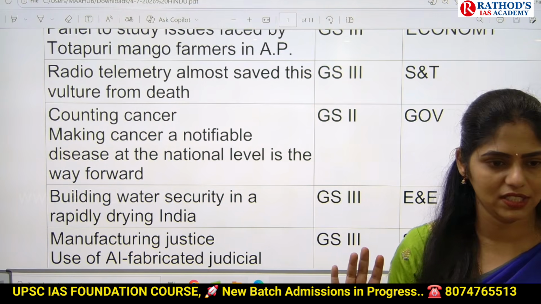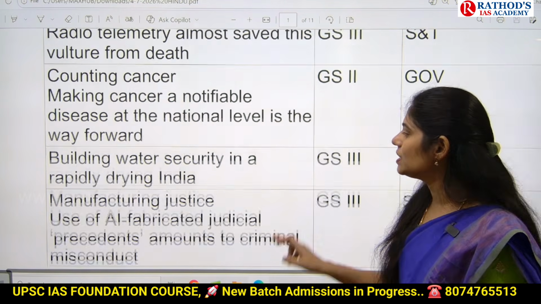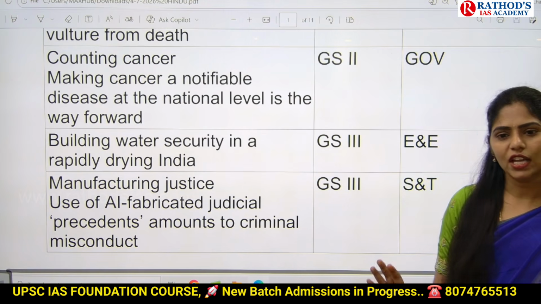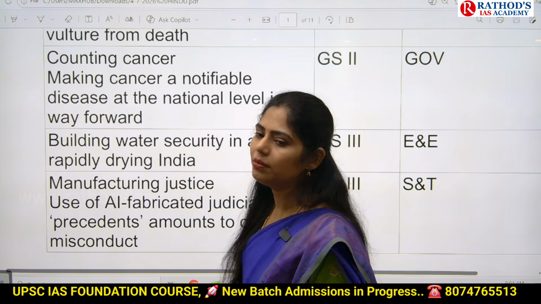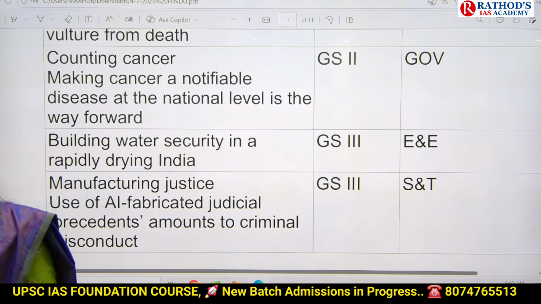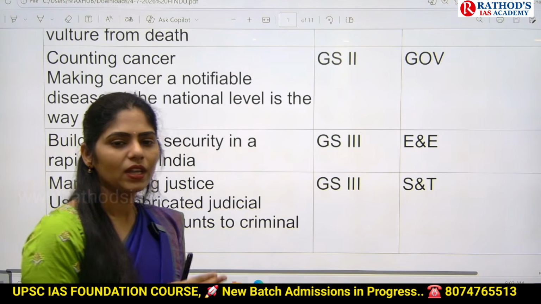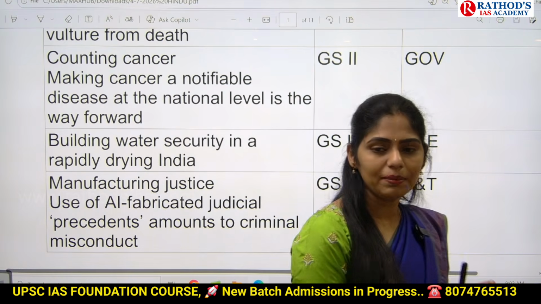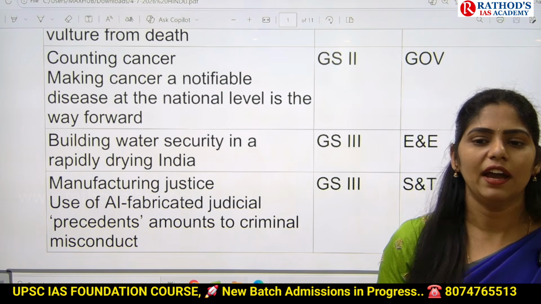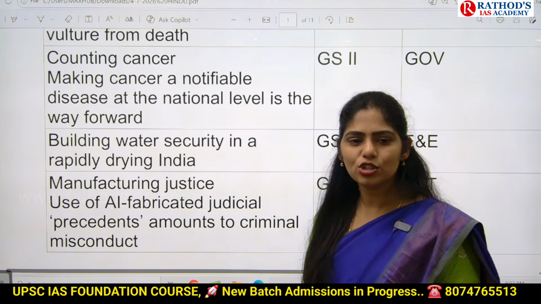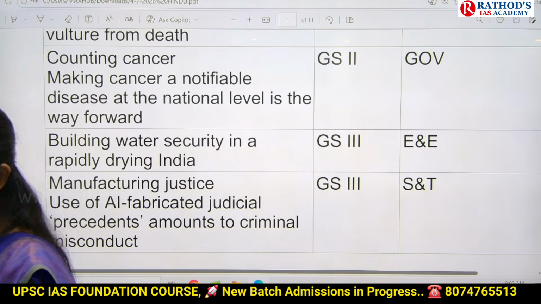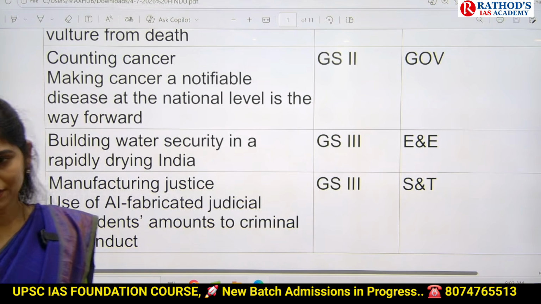And next topic is building water security in a rapidly drying India. As you all know, the major problem in our urban areas is water insecurity. There is a water crisis, especially if you go to Delhi, Hyderabad, Bangalore, in metropolitan cities, we have this problem. And this year, we have deficit rainfall because of El Nino. Yes, recently IMD said in the month of July, there will be 40% rainfall deficit.